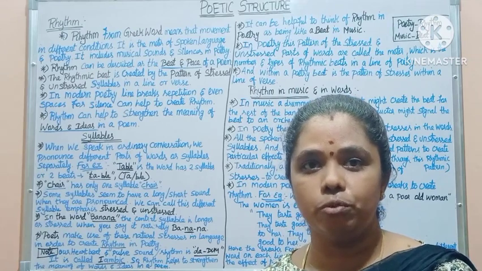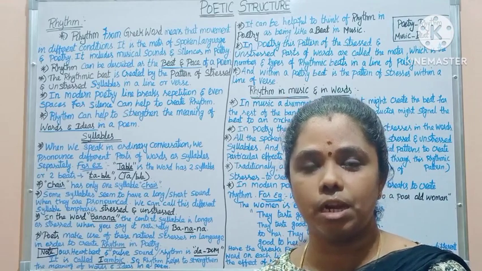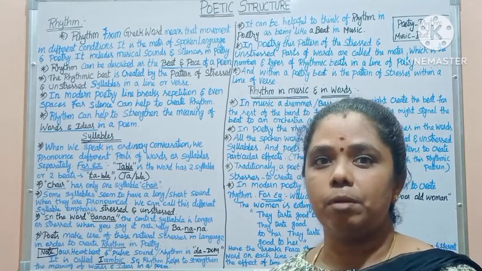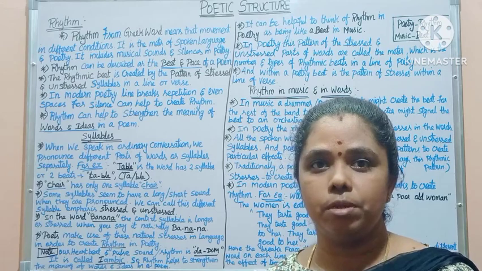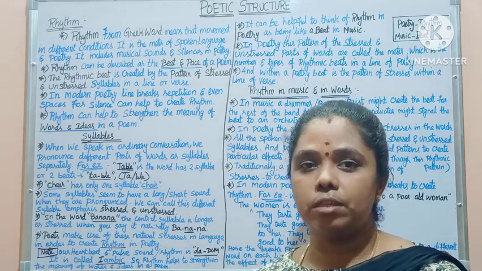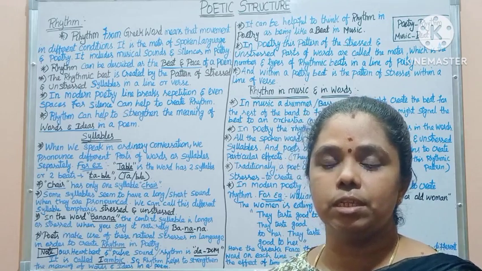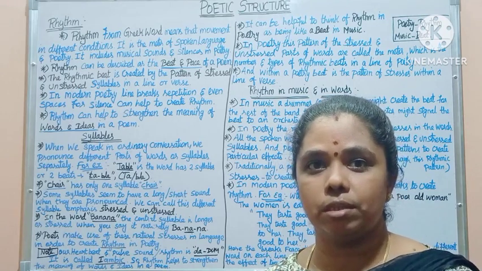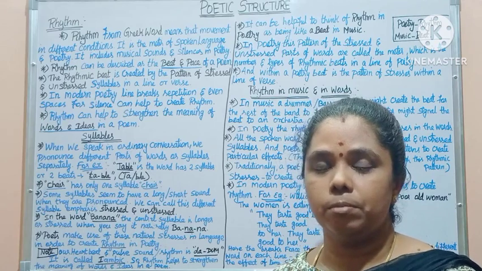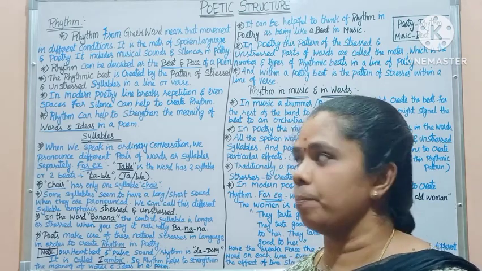Rhythm can be described as the beat and pace of a poem. The example of beat and pace: beat is iambic, pace is pentameter. So rhythm is connected with the beat and pace of a poem.